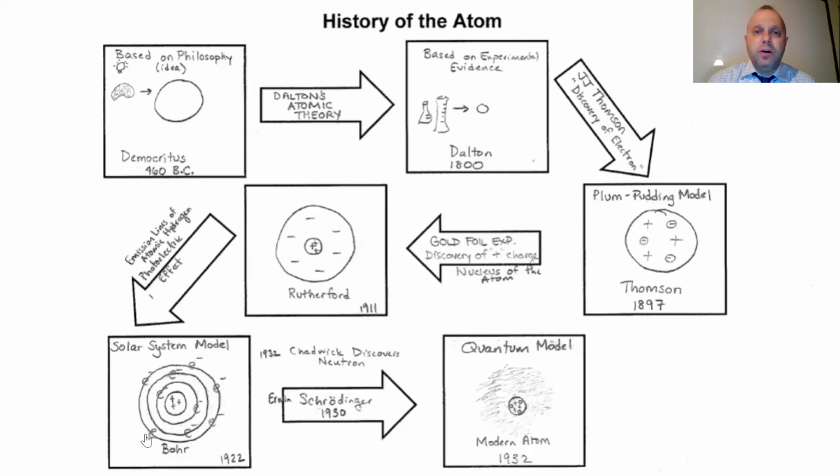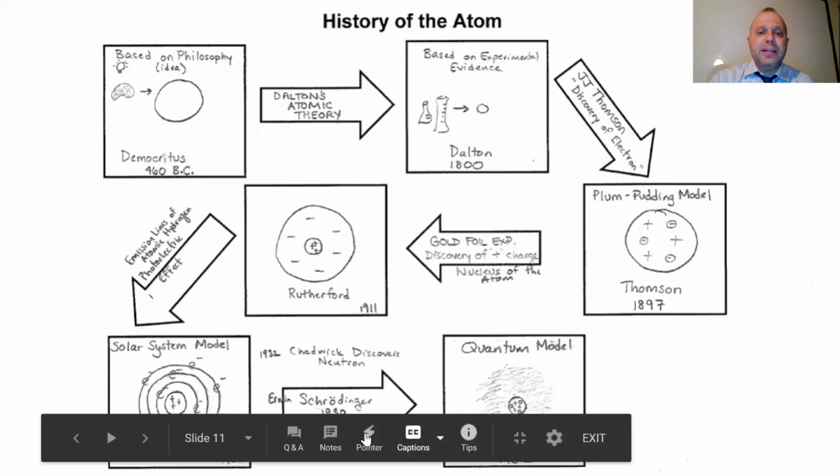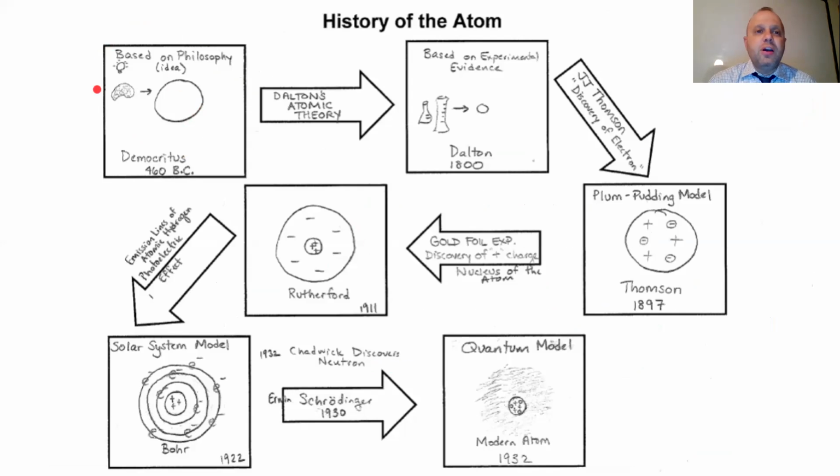So what I did here was a little different than what we did in class. I kind of put it all together on this one picture so that you'd be able to see it. If I start off all the way at the beginning with Democritus, all the way over here, it says Democritus based his idea of an atom on just a thought. So there was no scientific basis for this. This is around 460 BC. I have a picture here of a brain and a light bulb going off because it's an idea that Democritus had, and he turned that idea into this word, atom.